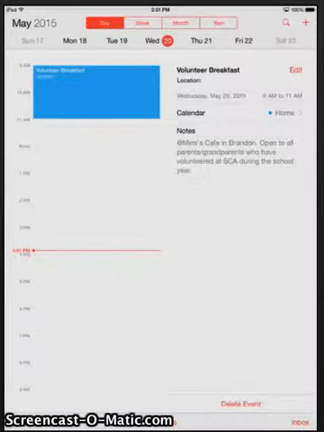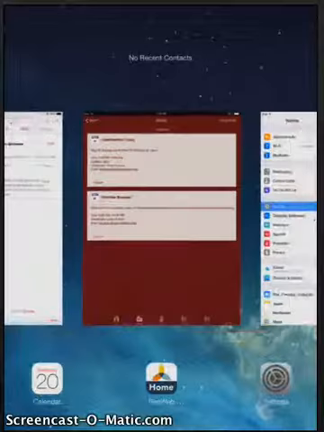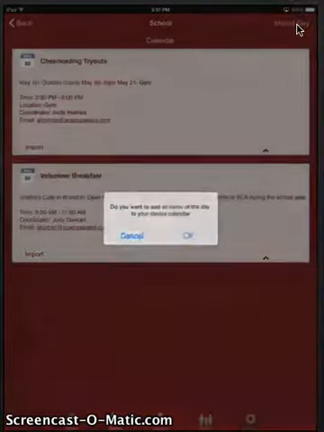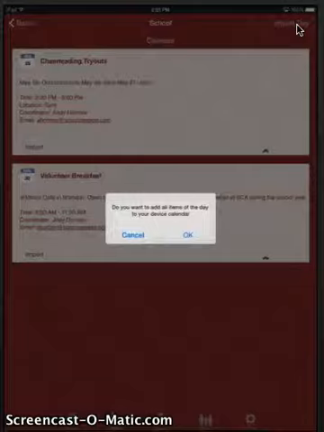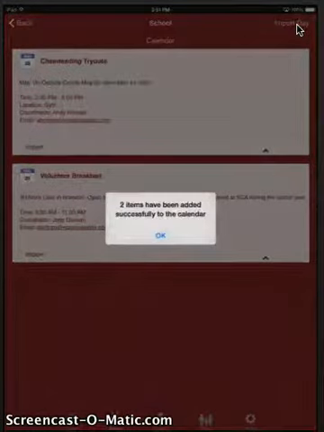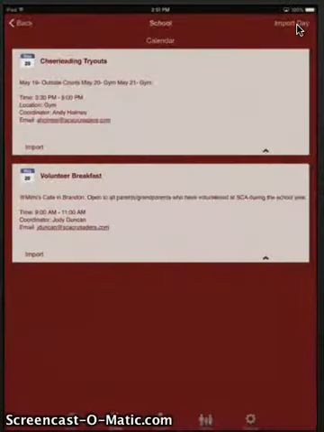That happens automatically. If you need to, say everything that happens that day is important to you, you can go ahead and hit import day. It will import everything from that day to your calendar. I put it on the home calendar again. Those two items have been added to your calendar.